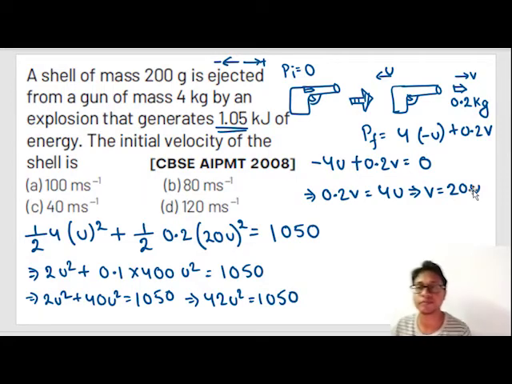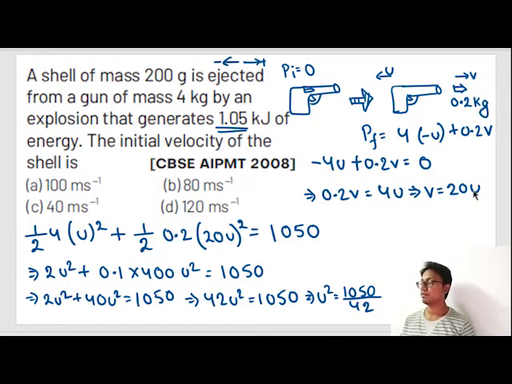So u square is equal to 1050 divided by 42. 42 into 25 is 1050, so u square is equal to 25. If u square is 25, u is equal to 5.